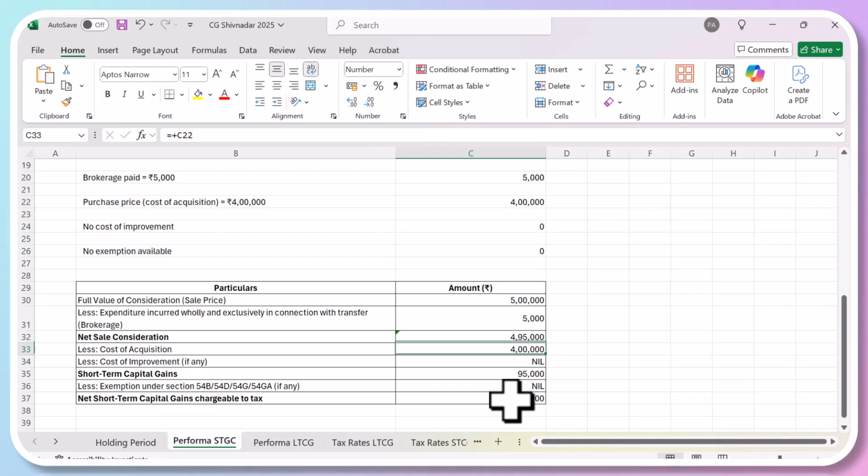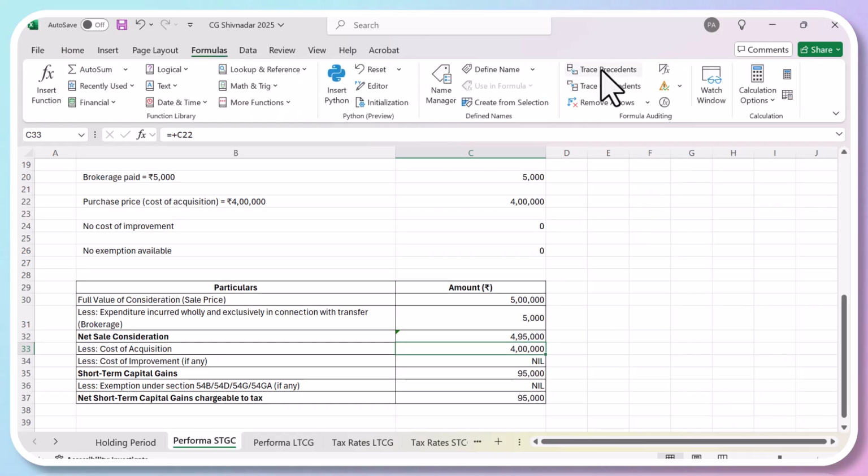I can just use the formulas there also. So this is basically the 4 lakh. And then cost of improvement, nothing. You have not done any improvement on these shares. So total short-term capital gain will be 4 lakh 95,000 minus 4 lakhs. So your profit is 95,000, on which you have to pay tax. There is no exemption, that means you are not availing any exemption.